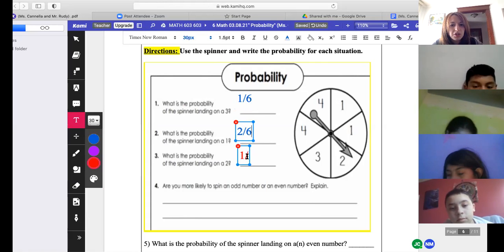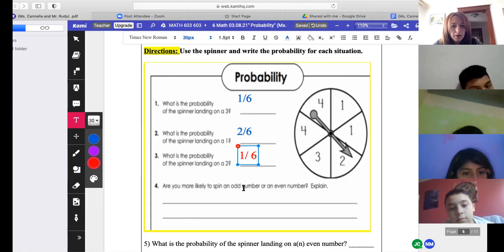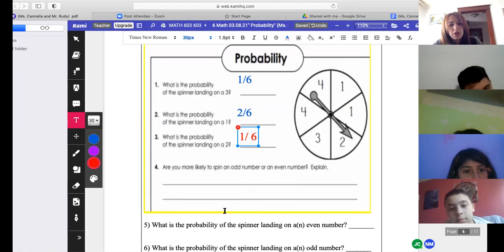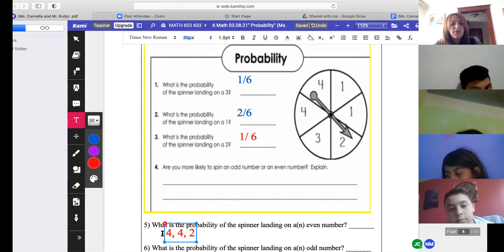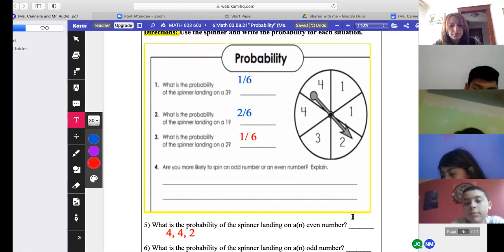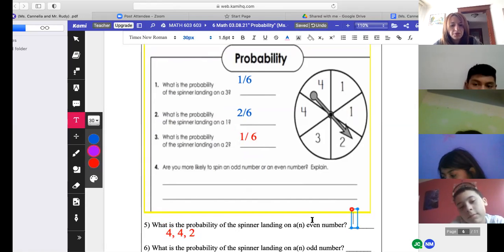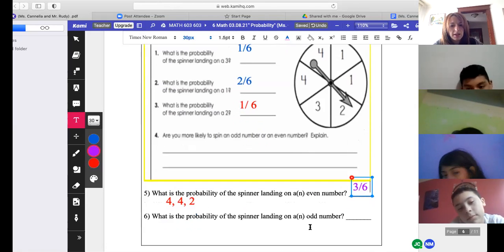Okay, now my question to you, Samari. We're going to come back to number 4 because we're going to answer 5 and 6 first, then get 4. Samari, what are the even numbers in this spinner? 4. What else? 2. 4, 4, and 2. How many even numbers are there? 3. So the probability would be 3 out of 6 for even numbers, correct?